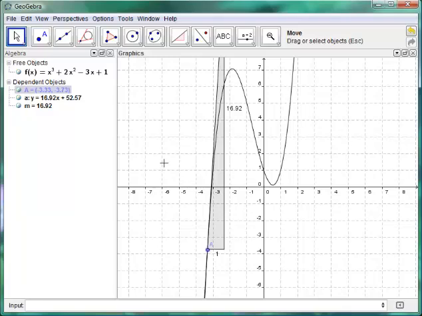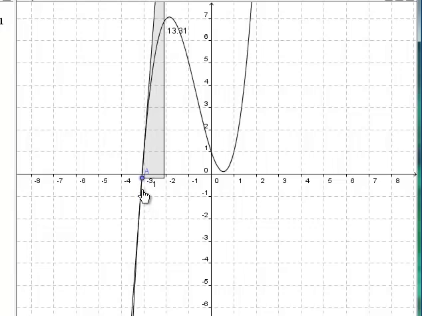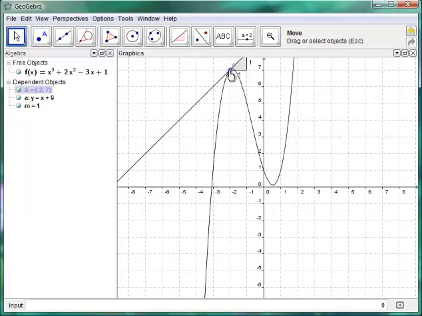As I move the x values to the right, the slopes all stay positive, positive, positive, and then right when I get up to the top, where the function hits a maximum value, the slope is going to hit 0. The derivative is going to hit 0.